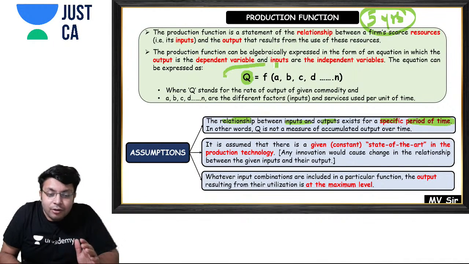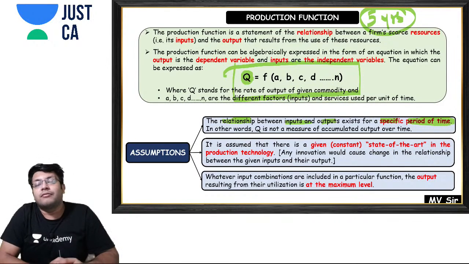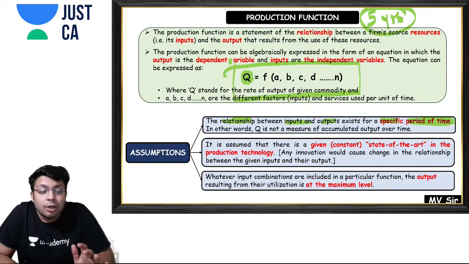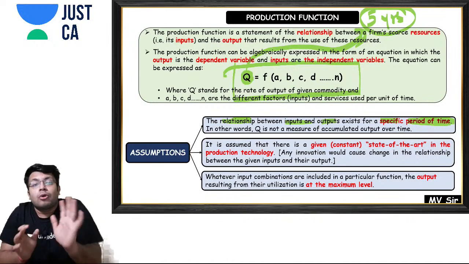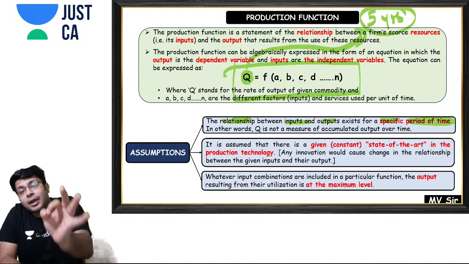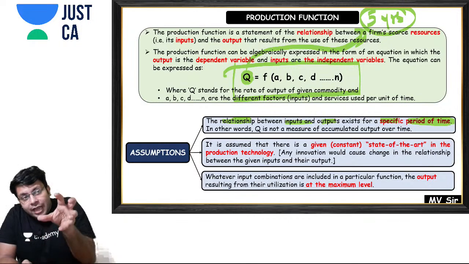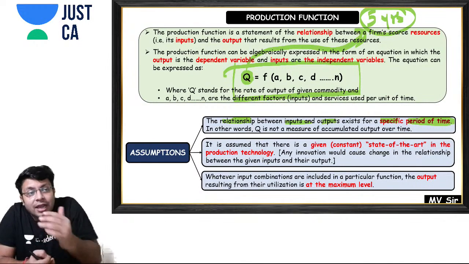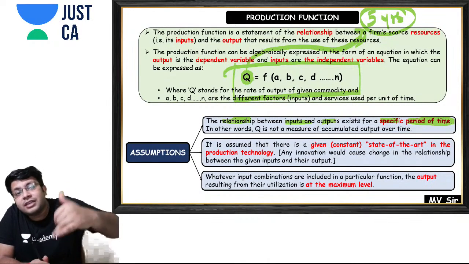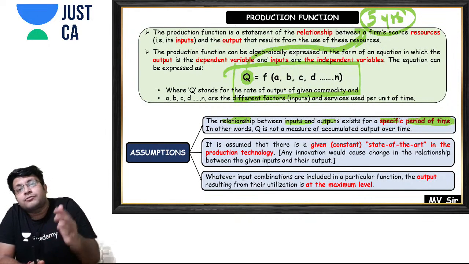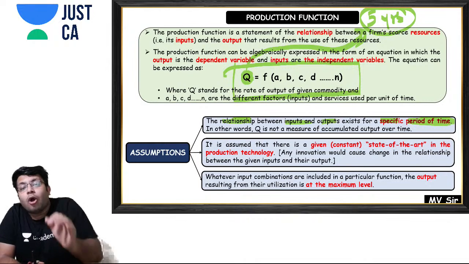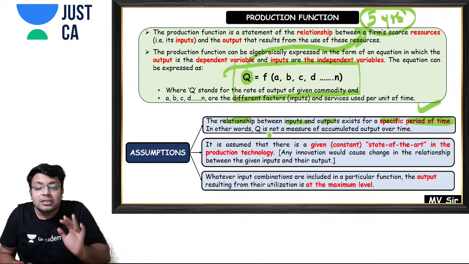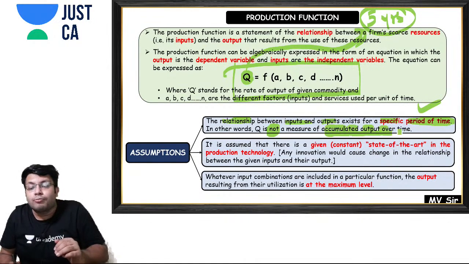When you are depicting this function, this Q doesn't mean how much you have produced in total over 5 years. No. This production function is for a particular time period. So when you express a production function, you have to tell that this production function is for the next year, or this production function was for my previous 6 months. So a production function is always for a specific time period. It is not a measure of accumulated output over time.